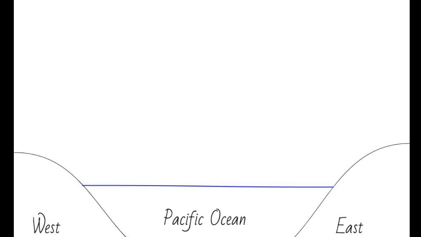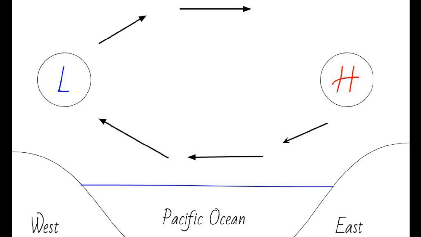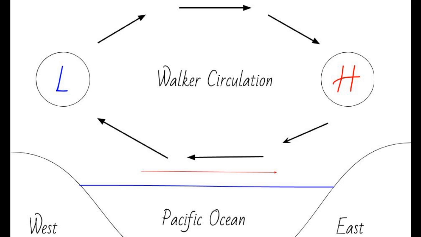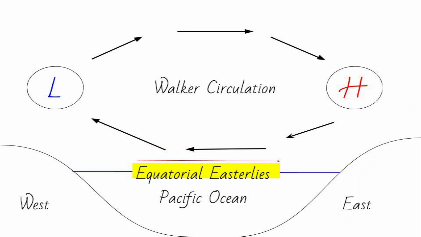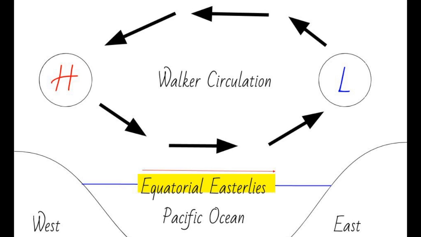In the normal years, high pressure appears in the East Pacific Ocean and low pressure appears in the West Pacific Ocean. Therefore, there is a circulation formed above the Pacific Ocean, which is called Walker circulation. In addition, Walker circulation will be influenced by the opposite wind called equatorial easterlies. The stronger the equatorial easterlies are, the weaker Walker circulation is. In the normal years, equatorial easterlies are weak, and Walker circulation is strong.